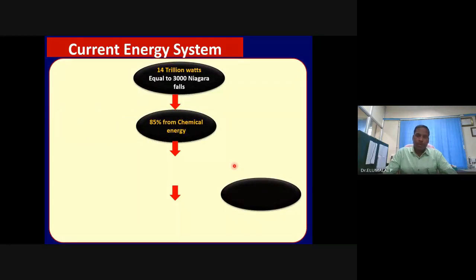But energy is being fed to the globe, not necessarily by generating from the Niagara Falls, but at least 80% through chemical means. 80 to 85% of the current energy demand is met by chemical sources, which includes coal, gasoline, diesel, wood, any carbon, hydrogen containing, at least carbon containing chemicals. How can one get energy from the chemical sources?